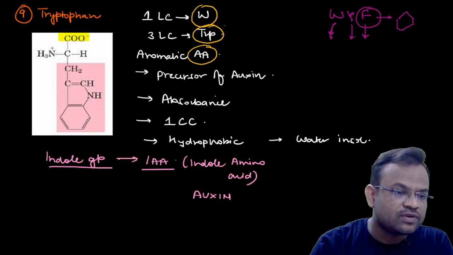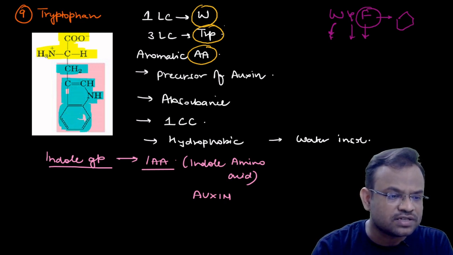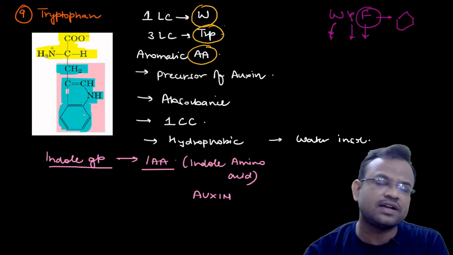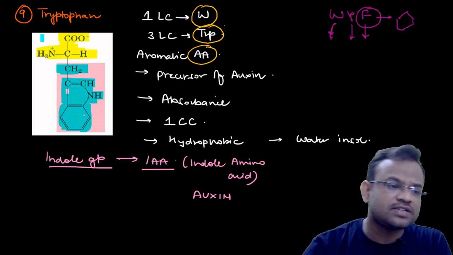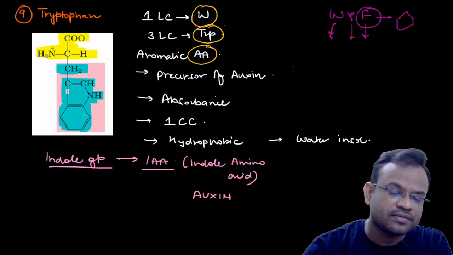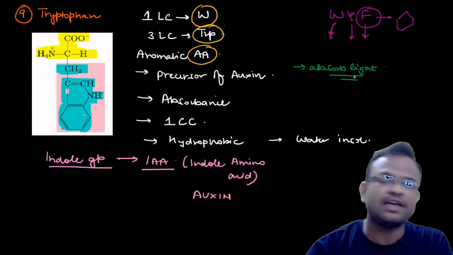Okay, so this is the regular structure. Now over here you can see that CH2, C double bond CH, NH. This is again one ring, but it is not a benzene ring. But over here you can see that there is a benzene ring. So since the benzene ring is present, therefore it can be considered as an aromatic amino acid. If it is an aromatic amino acid, definitely it will absorb light. It will definitely absorb light.